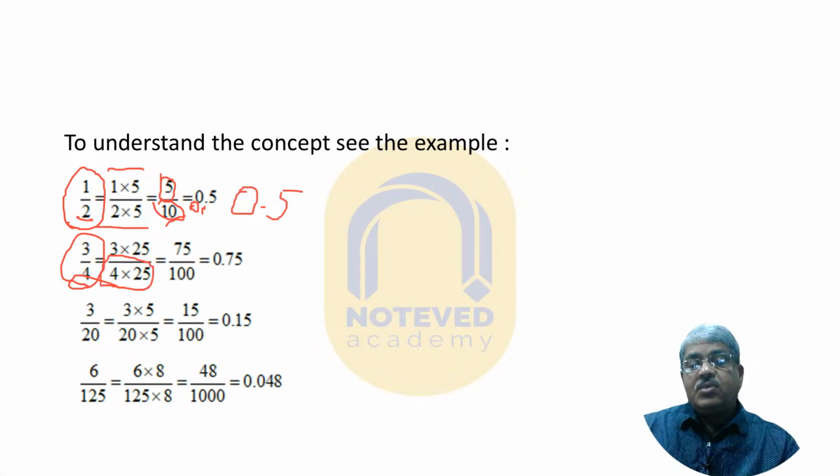So here is 4 into 25. So 3 into 25 is there. So 3 into 25 is equal to 75 by 100. Sorry, 75 by 100 is equal to 0.75.